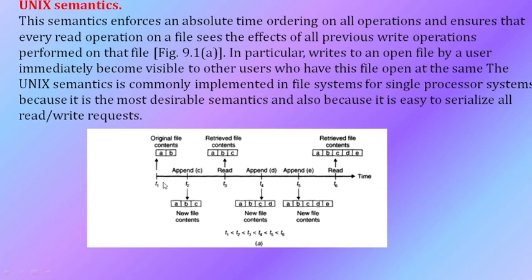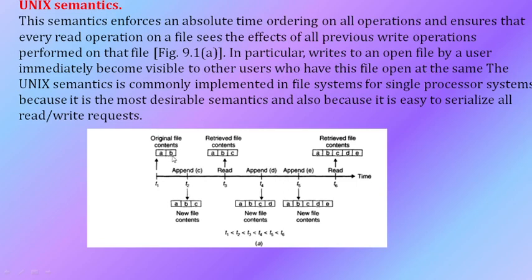Means say for example at time t1, the original file contents are A and B. Assume that this is a shared file A and B, and there is an append of C, means some user is appending the content C to the existing file.